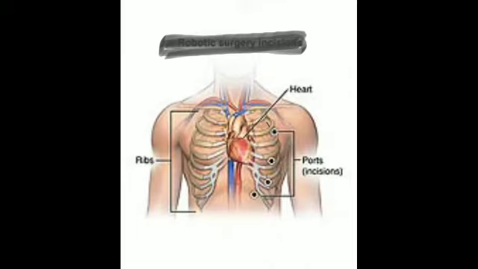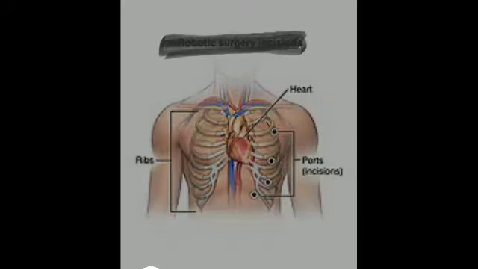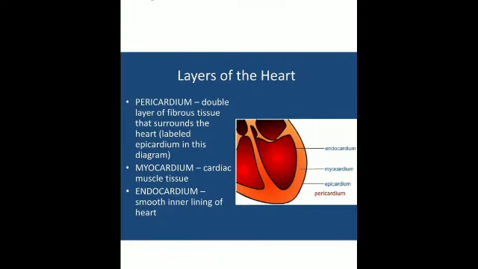And the heart is enclosed in a double membrane sac, and that is called the pericardium. You can see in the diagram it consists of 3 layers. The pericardium is a double layered sac of fibrous tissue that surrounds the heart, and this is labeled as the epicardium.